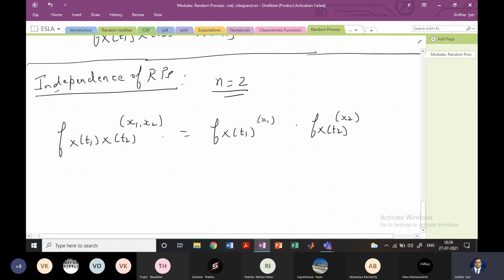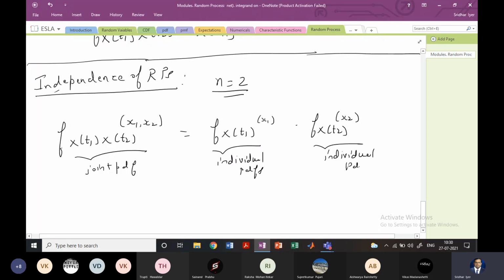We are taking a joint PDF, right? On the left hand side, this is a joint PDF, right? And these are individual PDFs, right? So again, it is the same case.